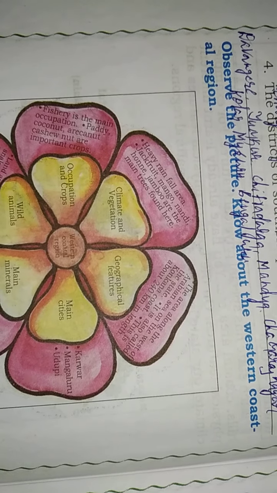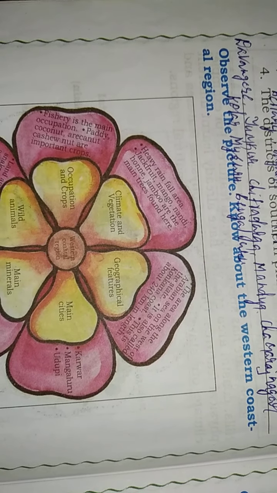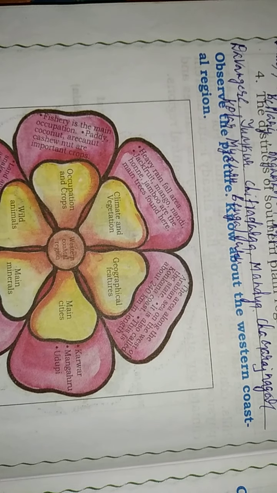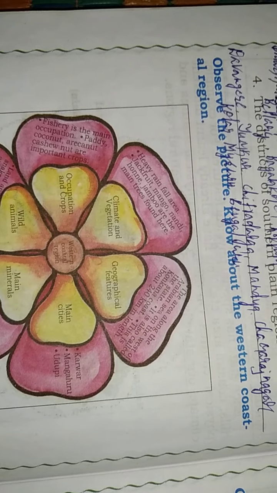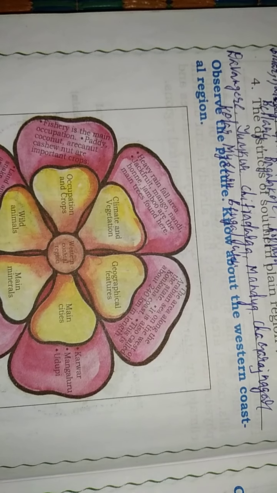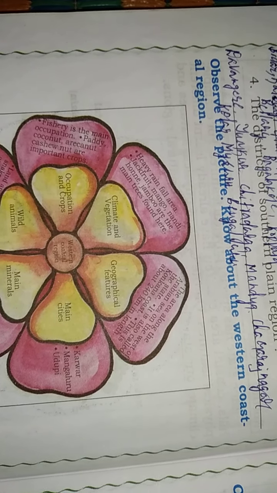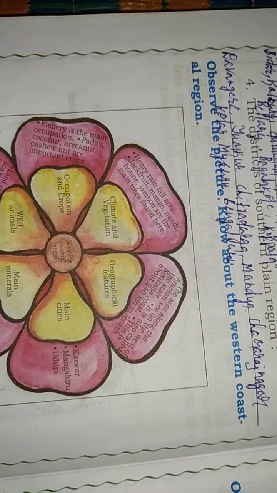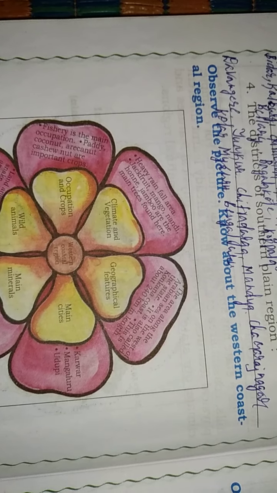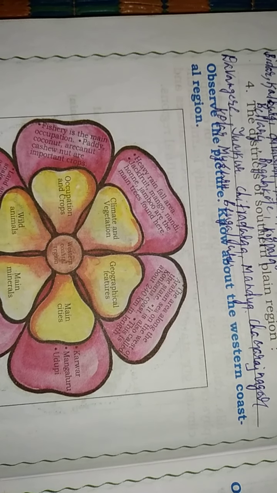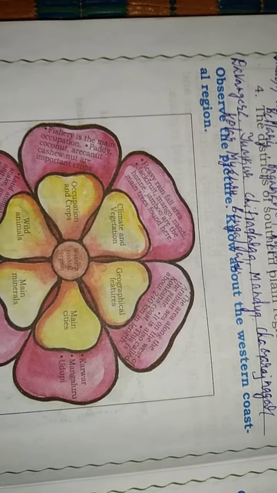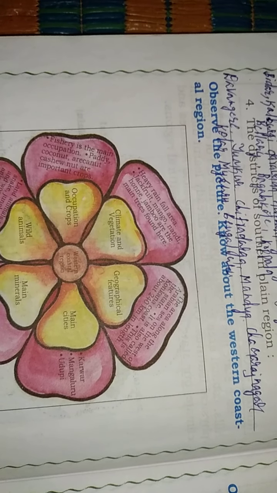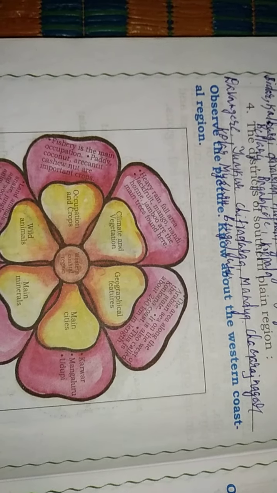The Western Coastal Region is the area along the Arabian Sea, on the west of the state. It is also called the Konkana coast. It is about 240 km in length.